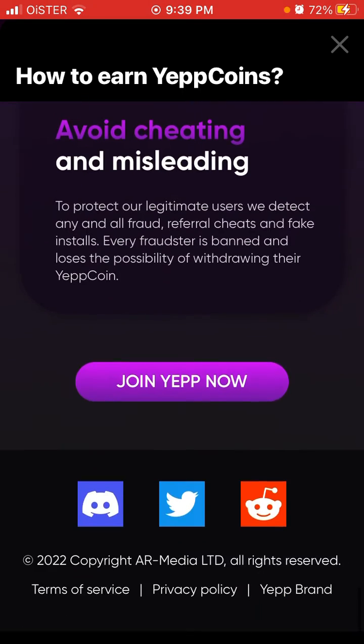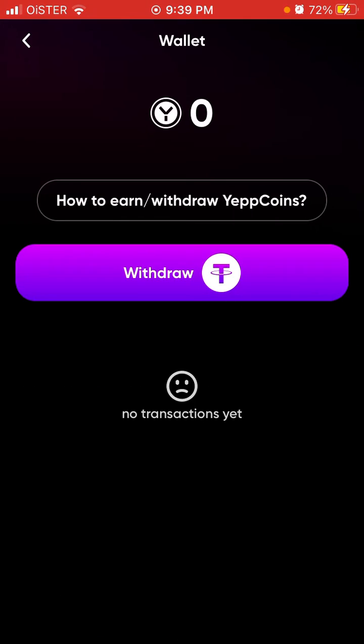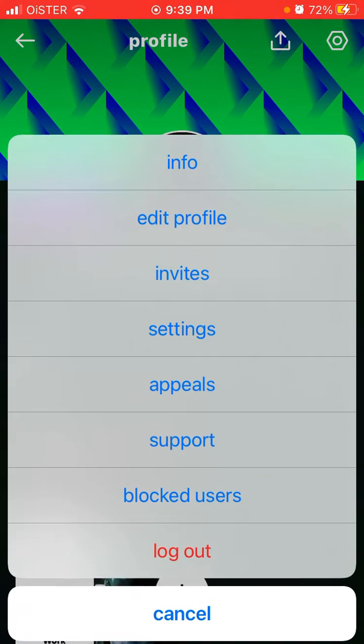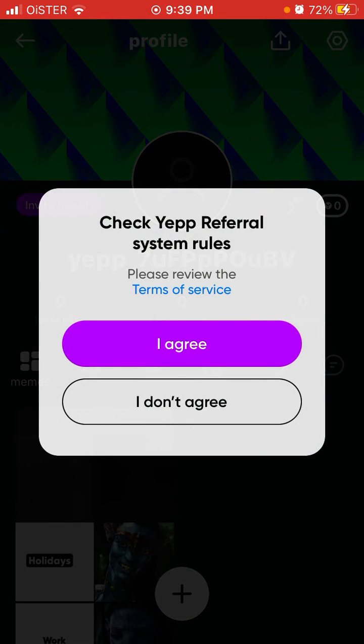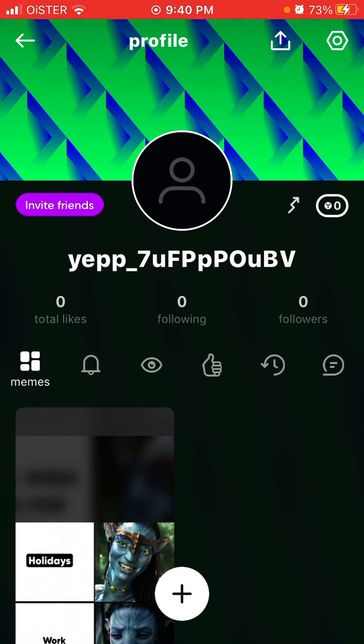So you can encourage your audience, and there you have it. That's just a quick overview, and then you see some transactions. If you go to settings in the top right, here you can see invite friends. In the bottom you can see my link, YEPP1link.me, and then you can use this link to invite friends. That's basically how it works.